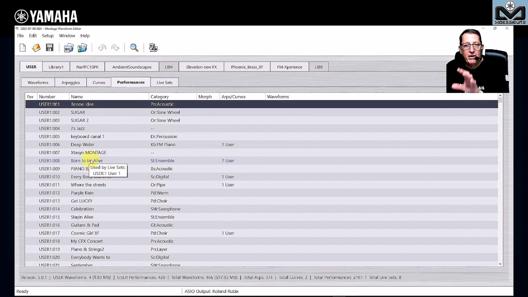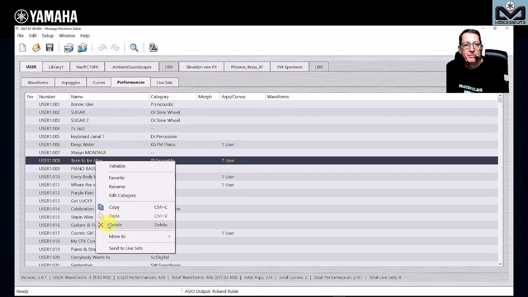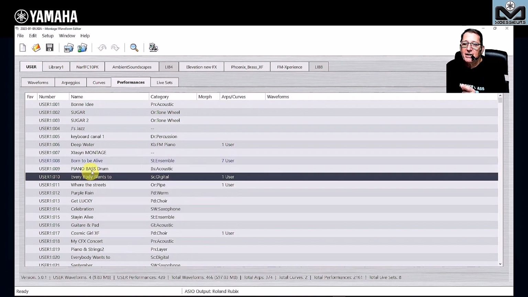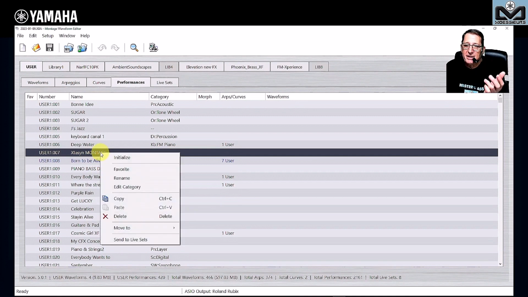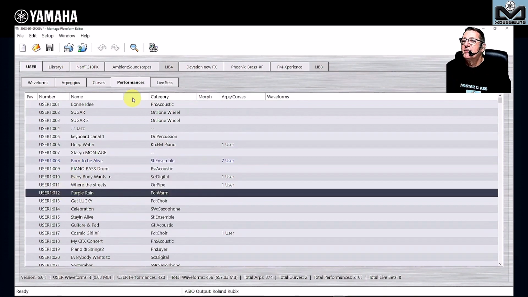The waveform editor lets you know, I would say, difficult to say for French, lets you know that this performance is used by your live set. So if you want to delete it, the live set will be an empty slot. So you can see this easily. You can delete, you can rename, you can initialize the move, we will see after.